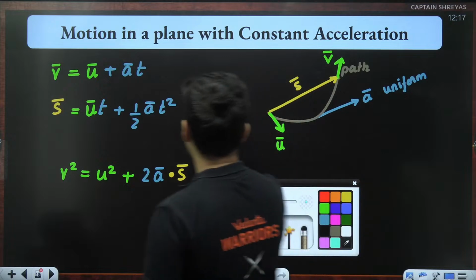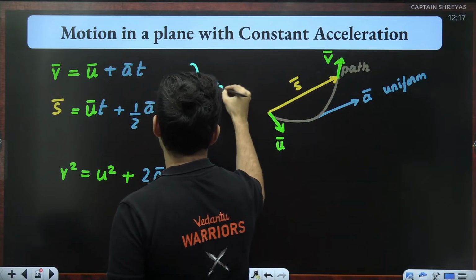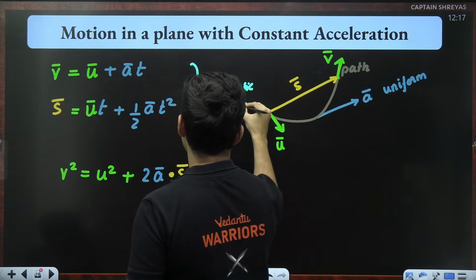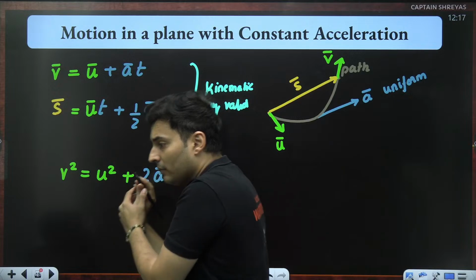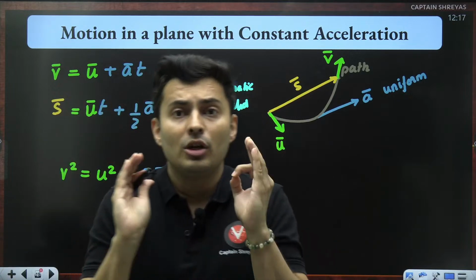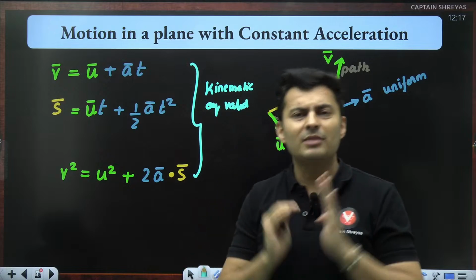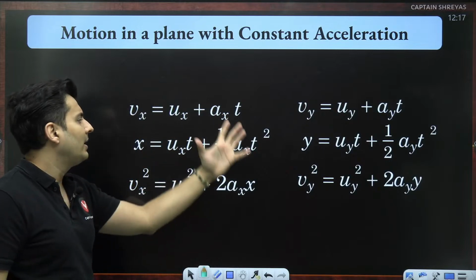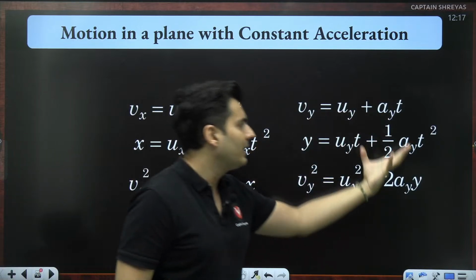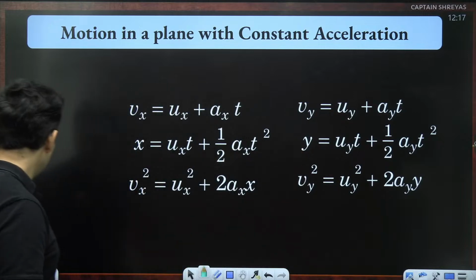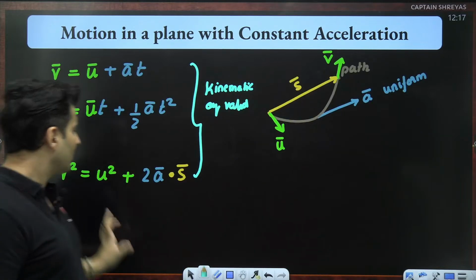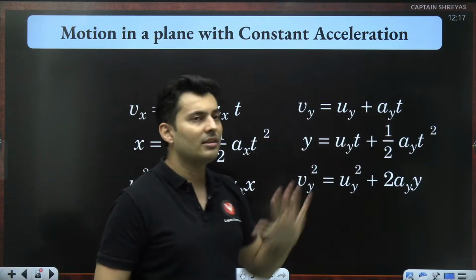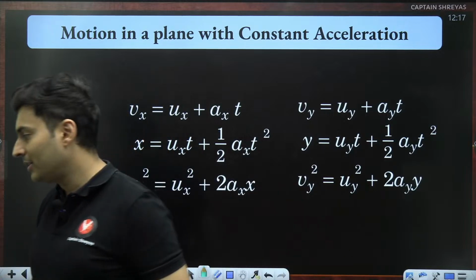So kinematic equations are valid. If you don't like to use it in the vector form, you can still use kinematics in 1D form by splitting it into components. Meaning you can apply kinematics only for x, or only for y. If you don't like to use the vector notation, you can apply it separately for x-axis motion and separately for y-axis motion. It is also perfectly fine. There is no harm in it.